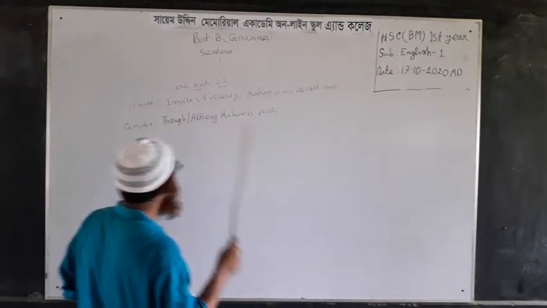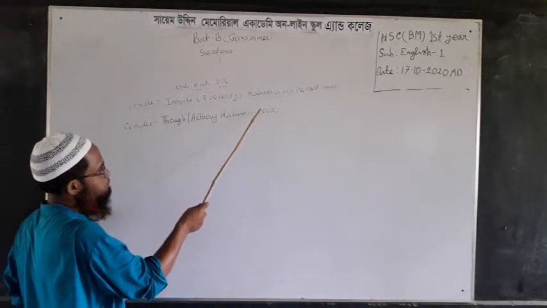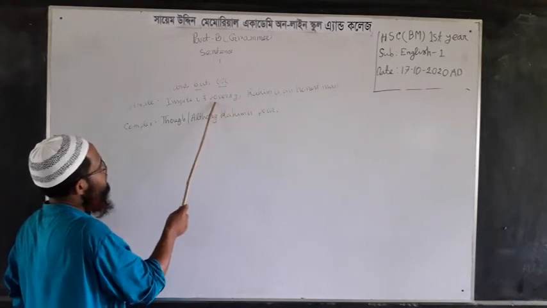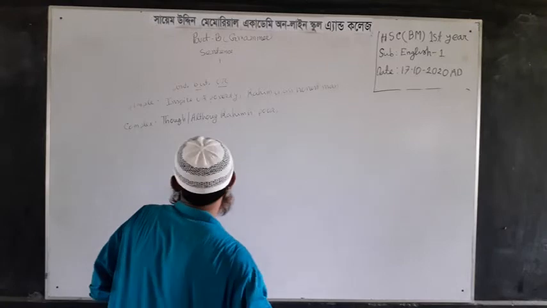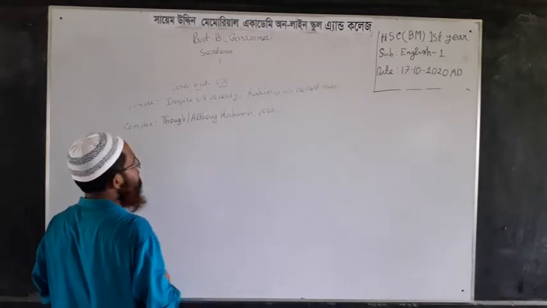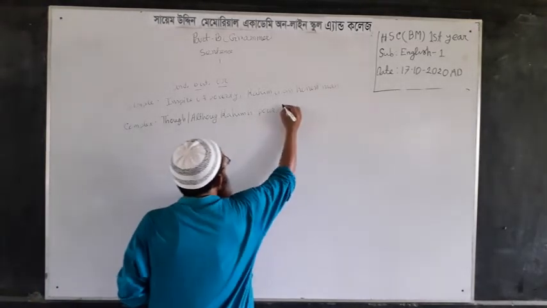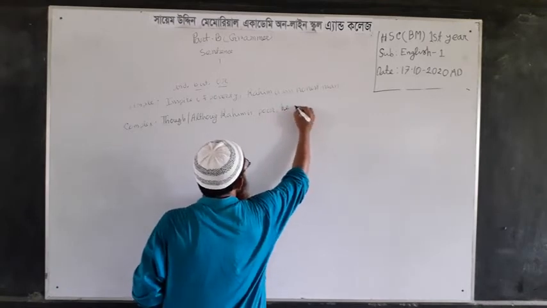The word poverty is changed into poor. Poverty is the noun and poor is the adjective. Though Rohim is poor, the pronoun of Rohim will be he.